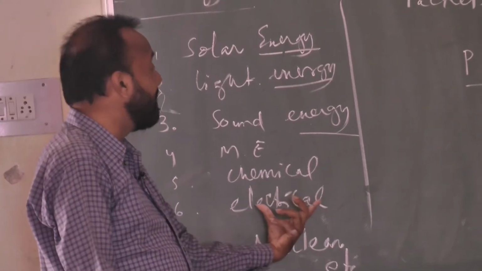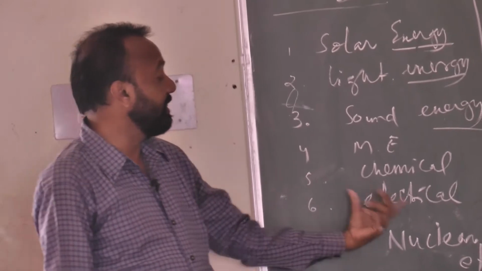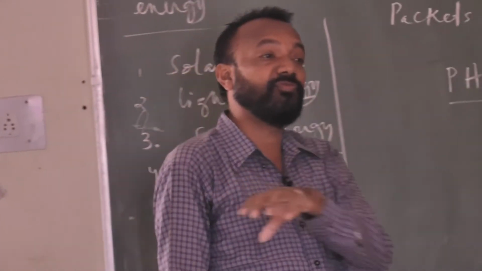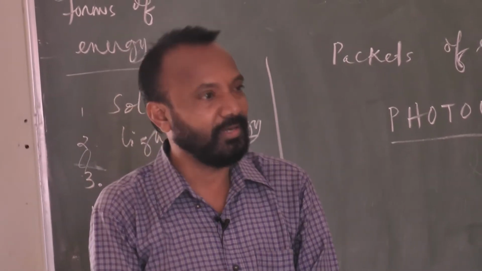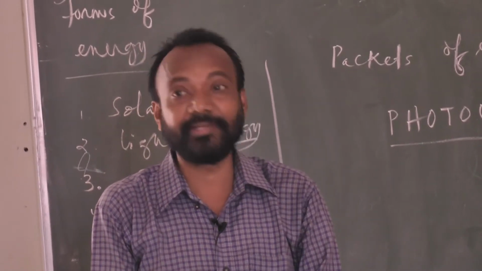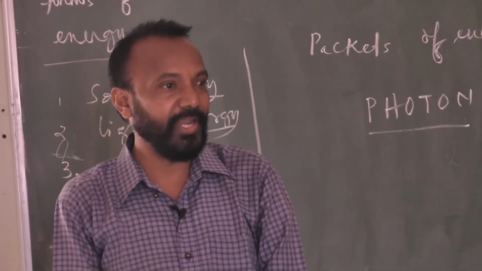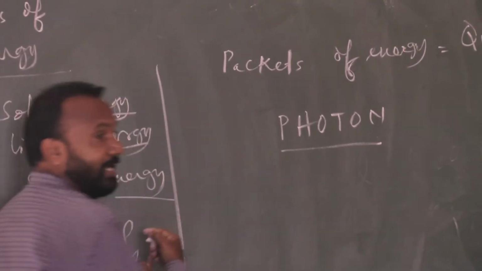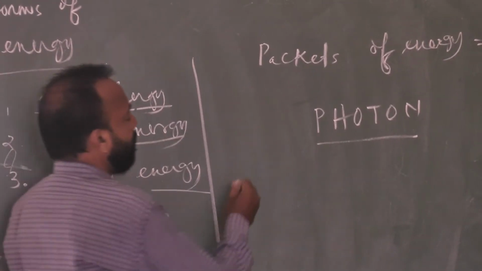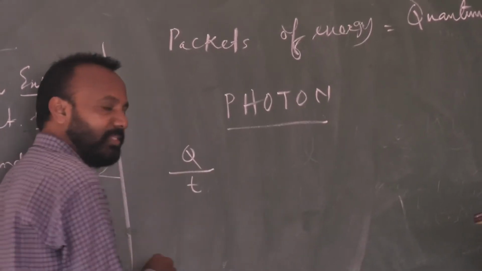In the case of electrical energy, in the electrostatics or electricity chapter, you have studied that whenever charge flows from one place to another in a particular time period, that is called electricity, current. Current means the rate of flow of charge. Charge is Q, so Q divided by T is equal to current.